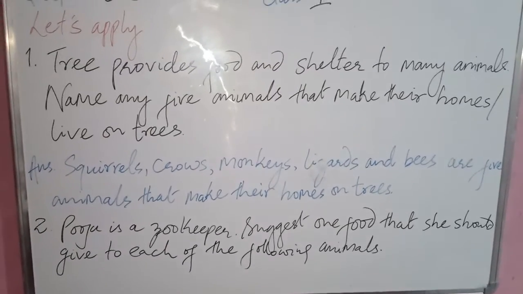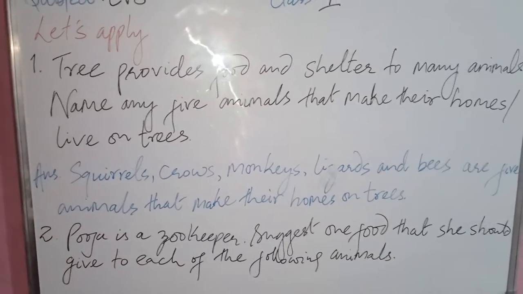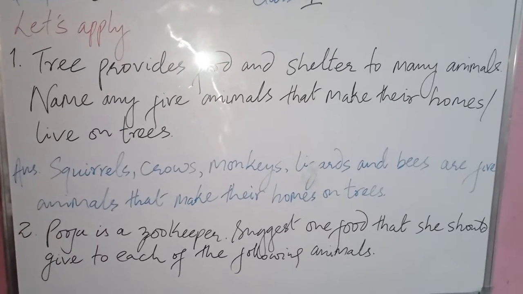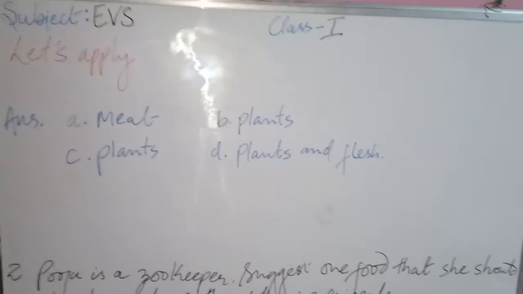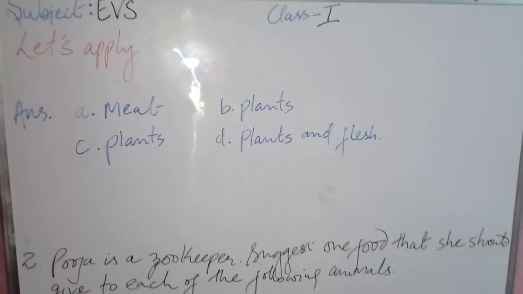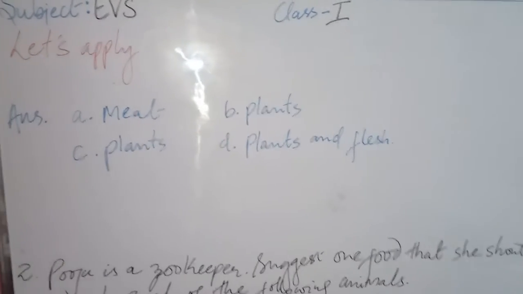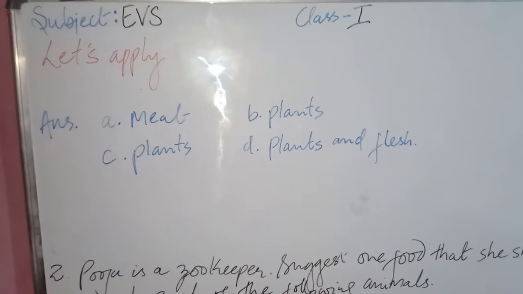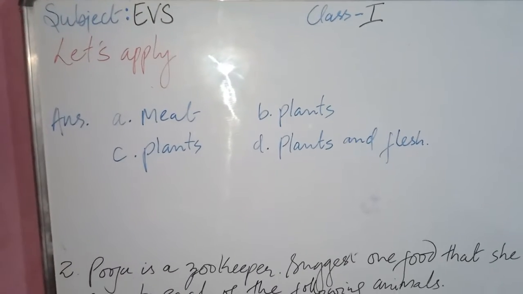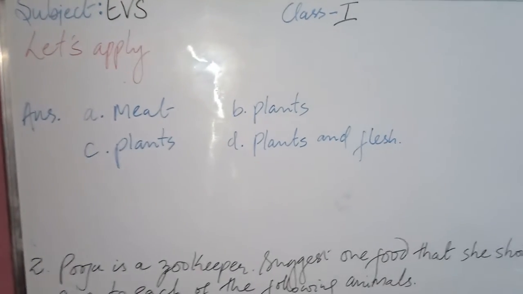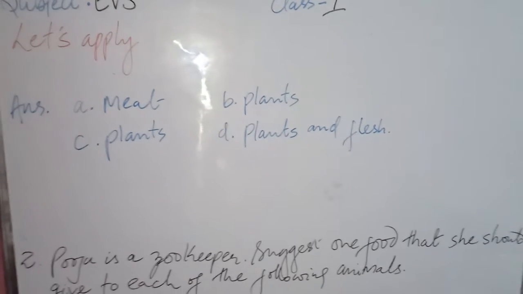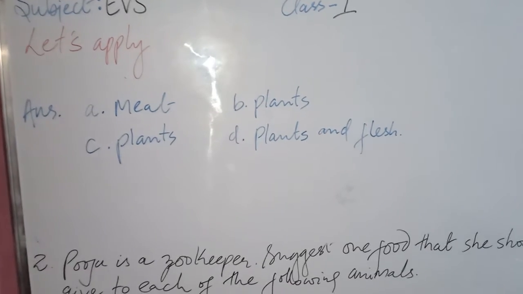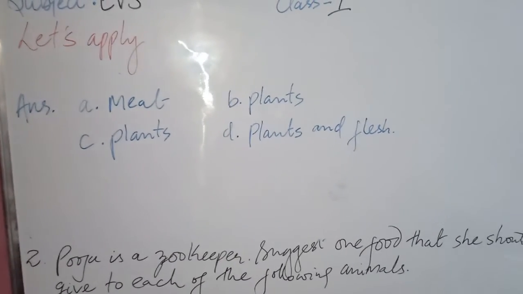Okay. After this we have question 2. Pooja is a zookeeper. Suggest one food that she would give each of the following. So you have to write the answer like this. For A, write meat. Then for B, write plants. Then plants for C, and plants and flesh for option D. You have to write this in the blank spaces.